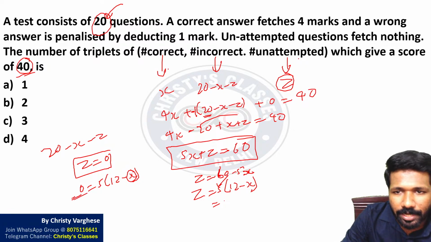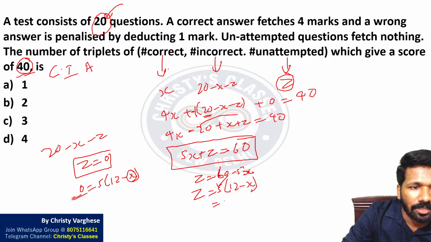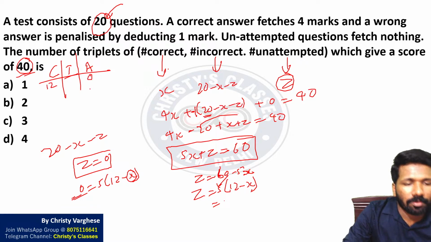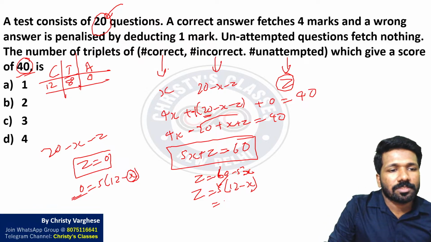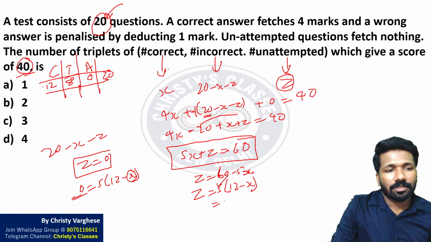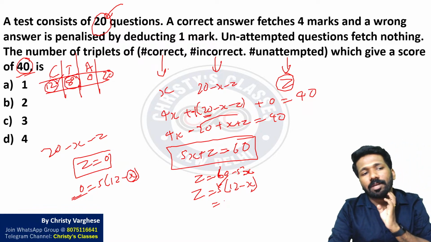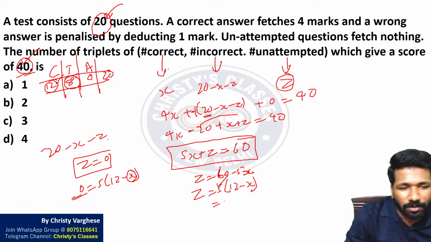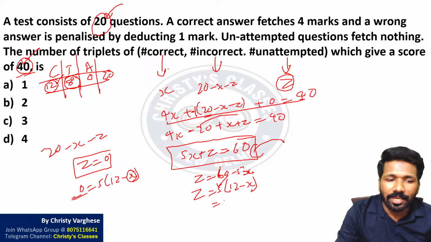If I tabulate correct, incorrect, unattempted: unattempted can be 0, then 12 will be the number of correct and the remaining 8 will be incorrect. 12 plus 8 plus 0 is a total of 20 questions. 12 correct will give you 48 marks, 8 incorrect will give you 8 marks negative. Subtracting, you will get 40. That will be 40 because we have equated from that idea itself.